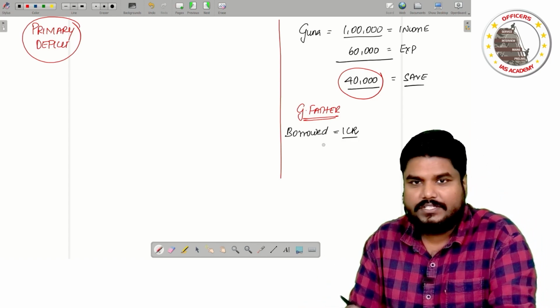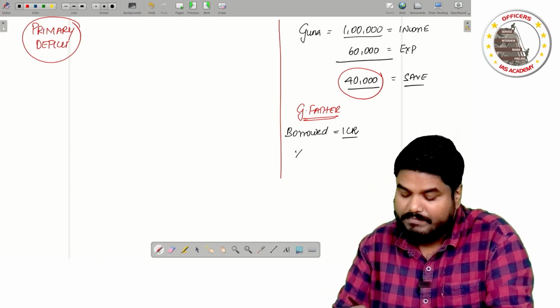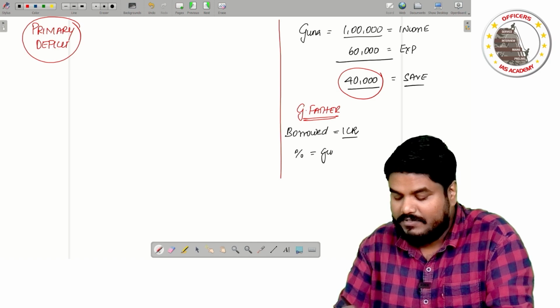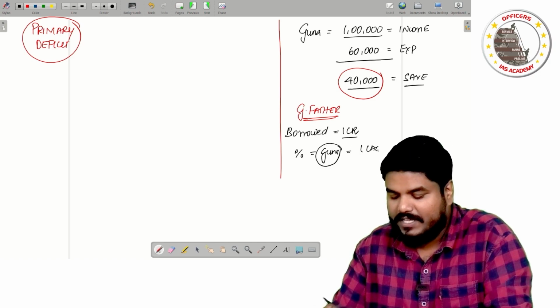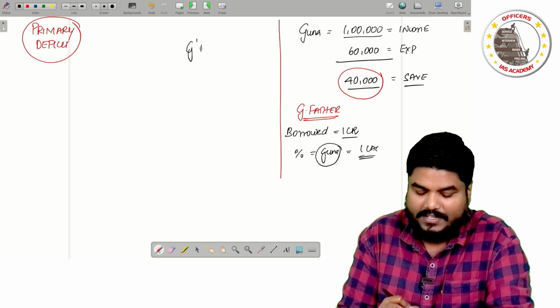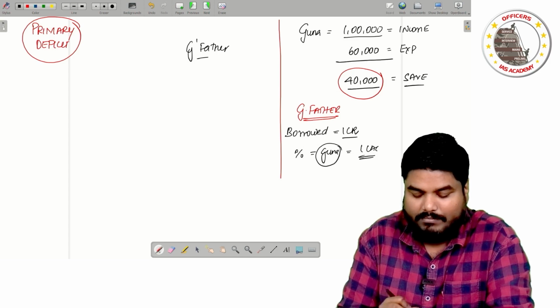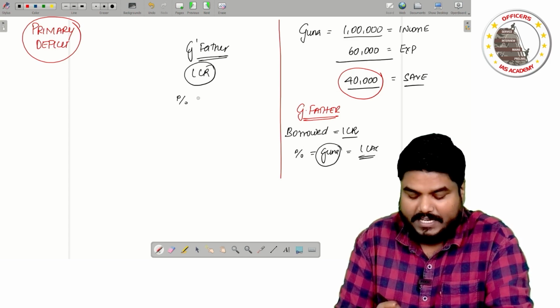Now Guna's father has borrowed, but for which Guna is paying the interest. How much interest, sir? 1 lakh rupees interest Guna is paying. See, Guna's father has borrowed 1 crore rupees, for which interest has to be paid.